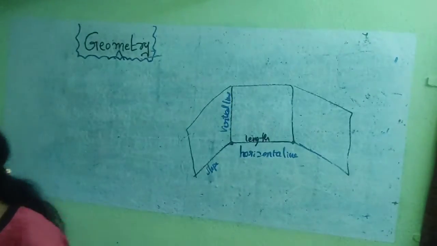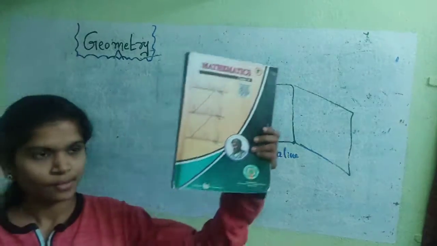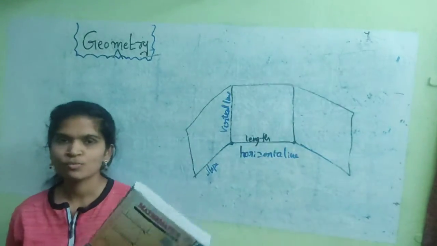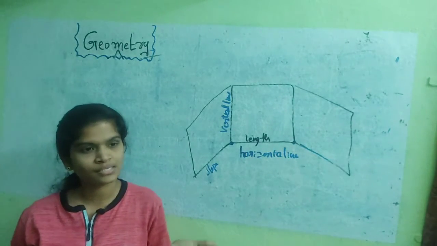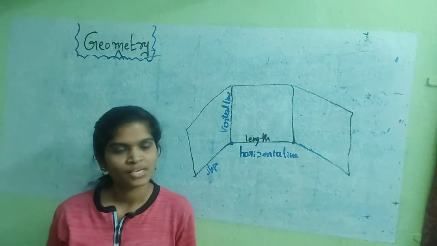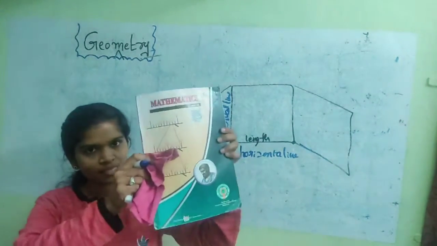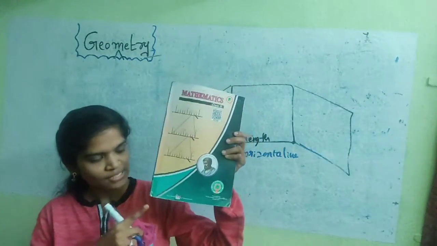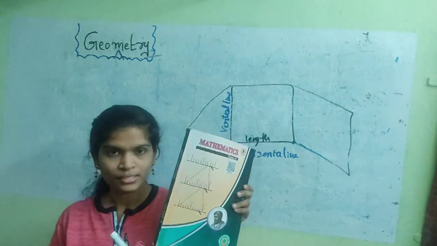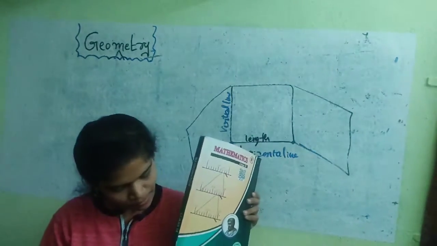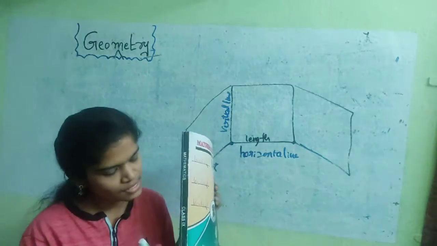Observe, let us consider this is an object. A textbook is also an object. Every object on the earth exists in space. We can see only a 3D object. Observe this corner clearly. Take a book: this is the length, this is the height, and this is the width.